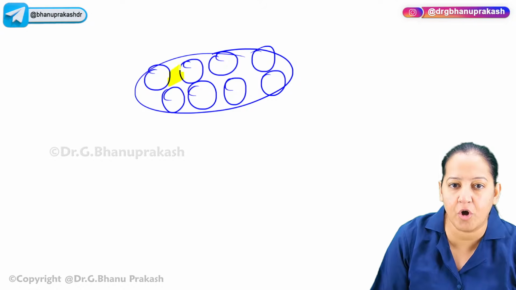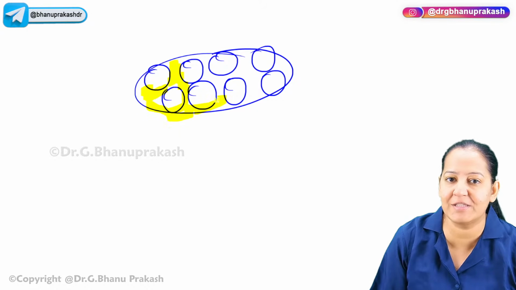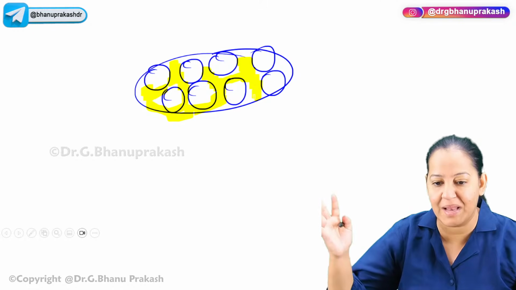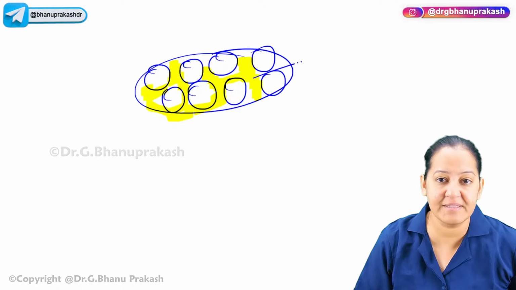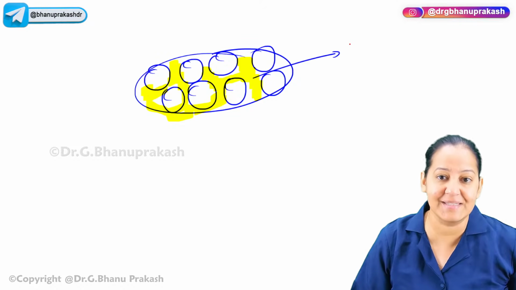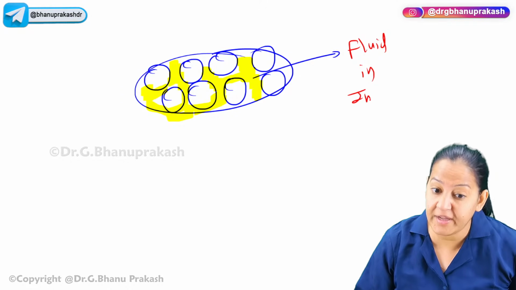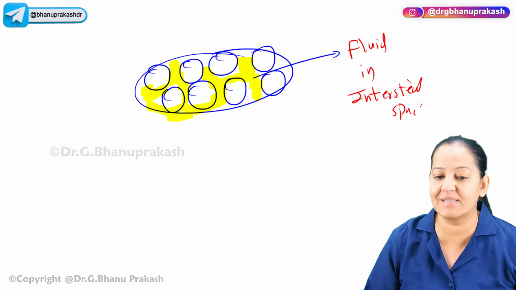Normally, this space is dry in all the organs. This space does not contain any fluid. But if this space contains fluid, the organ will swell, and that will lead to swelling or edema. So what is the definition of edema? Edema is excessive accumulation of fluid in the interstitial space.